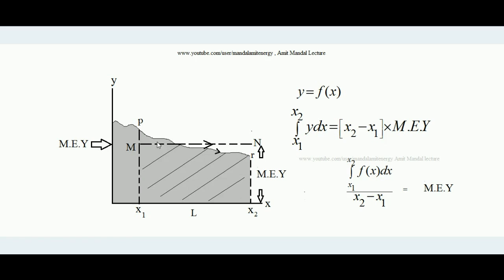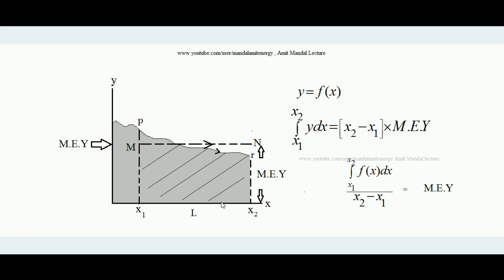If I claim that mn corresponds to mean y, or mean effective y, then the area under the curve between the 2 points P and R corresponding to x1 and x2, and the area under this line, the mean effective y, must be the same. Very simply, this is the straight line mn, and under it the shape of that area is a rectangle.